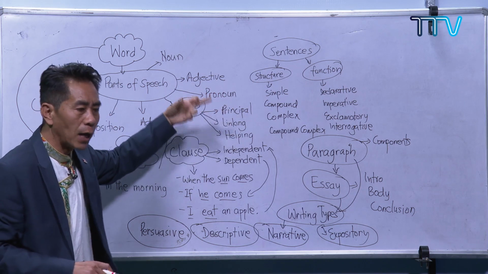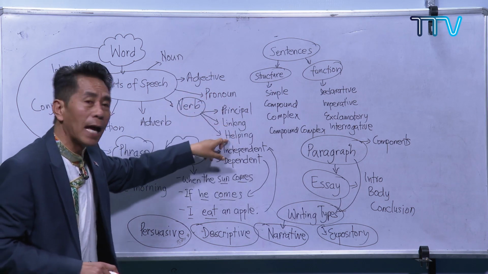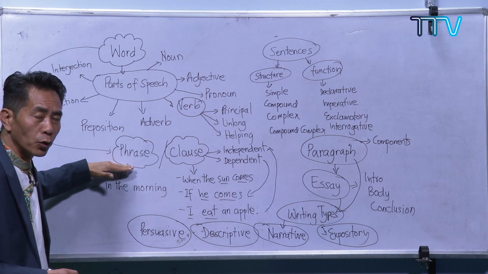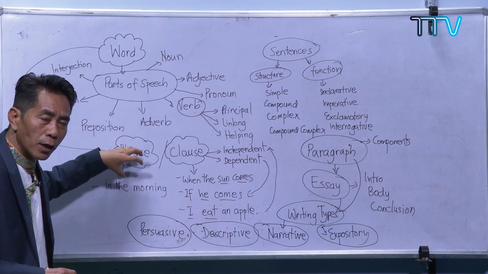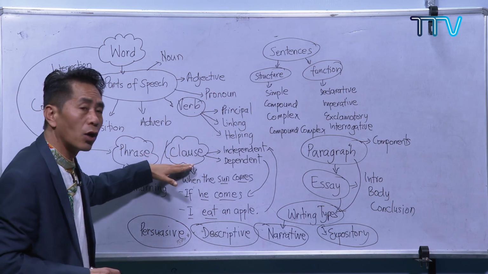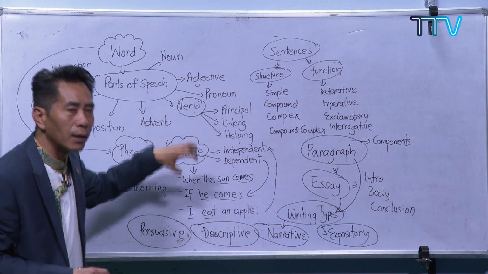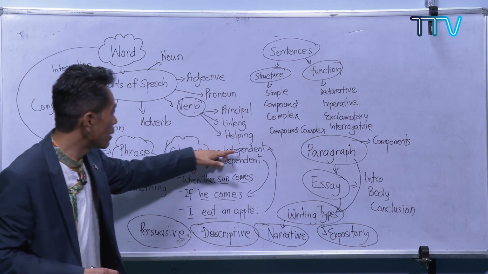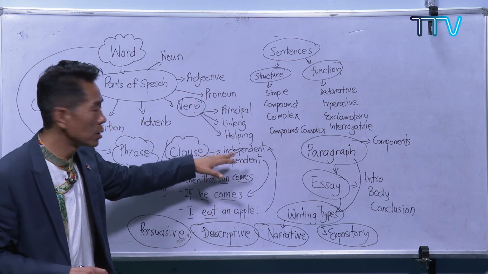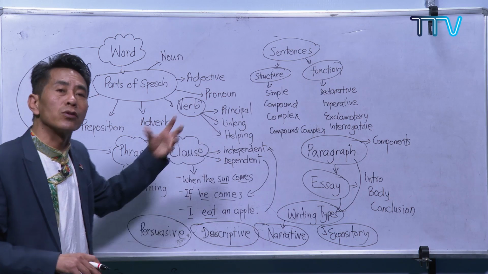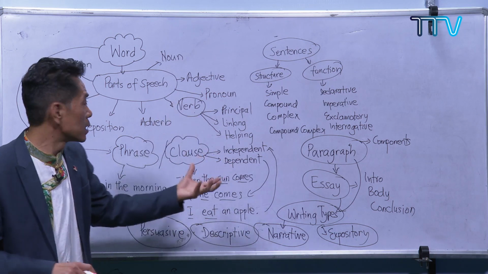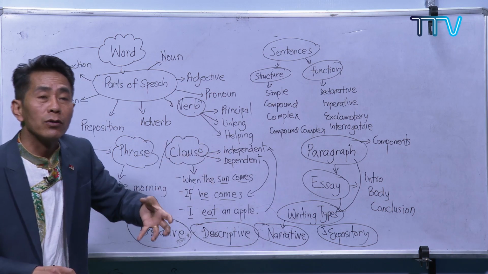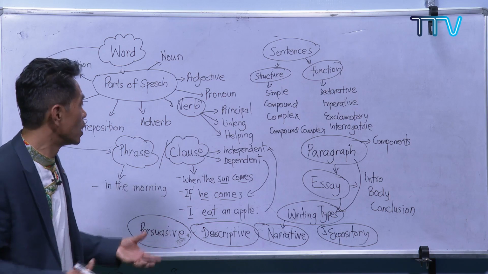You just ask yourself how to identify linking verb and helping verb. You give an example, and then from the words we move on to a phrase, a group of words, and then clause, a group of words which has got subject and verb. We spend some time on clauses, the different types of clauses, independent clause and dependent clause. You can also try to see the different languages and see whether there are independent clauses or dependent clauses in their language, for example Tibetan. You can also do some kind of homework.